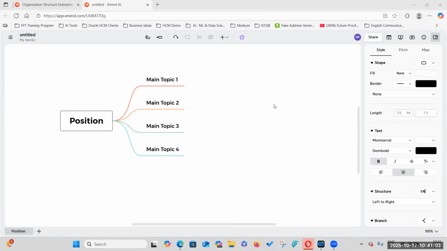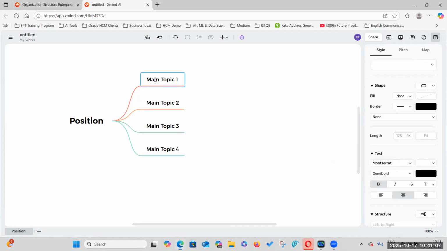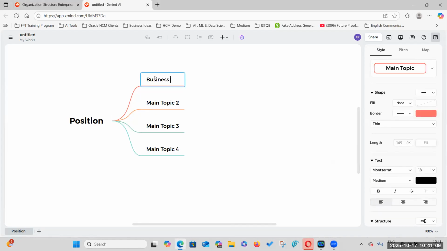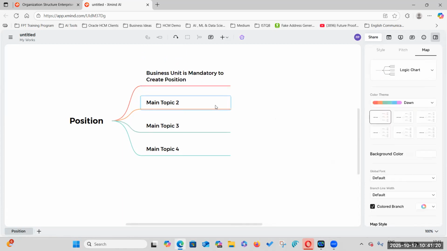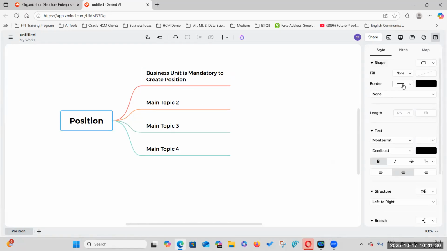Business unit is the important point for positions. Business unit is mandatory to create a position. Okay. Very good point. So Ayushman, already one point is covered. What will you remember when something comes to your mind with respect to position?